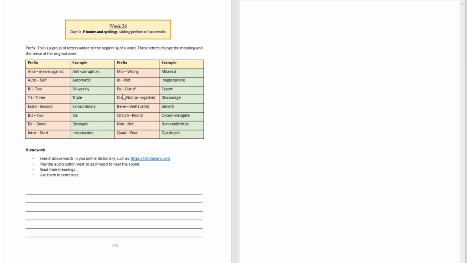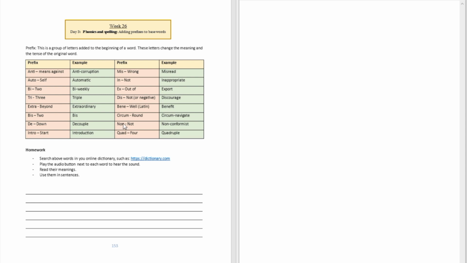What about the word ex? Ex means out of, like export. It means that you take something out of the country. What about the word dis? D-I-S can be used for something like not or a negative as well. An example of that is going to be discourage. What about the word bene, which is going to be well, which is a Latin derived word. An example is going to be like benefit.